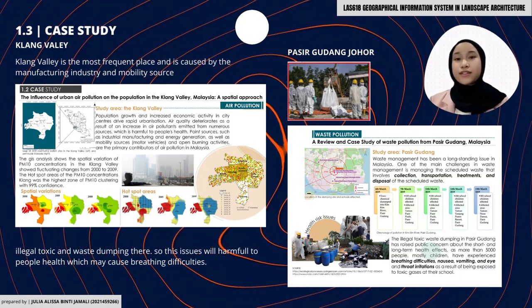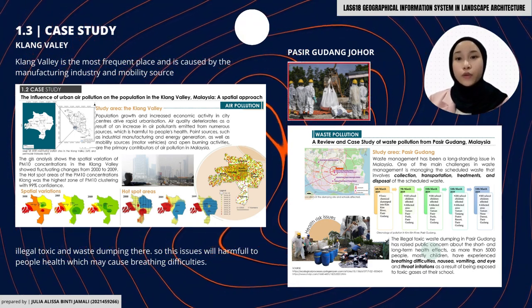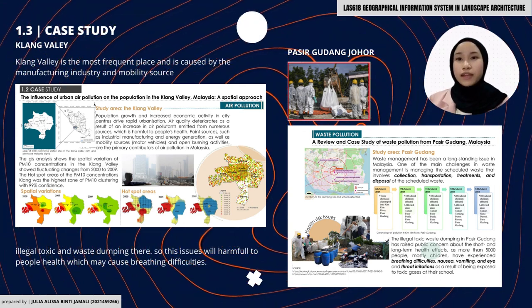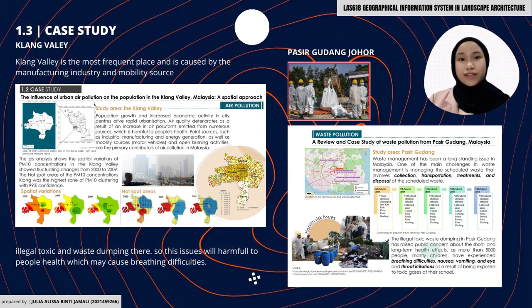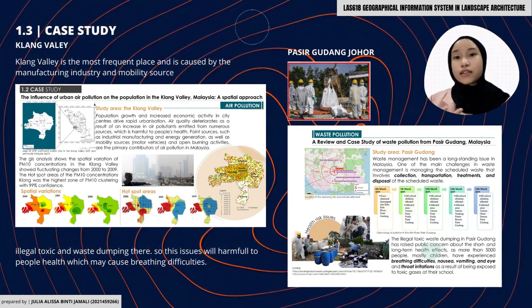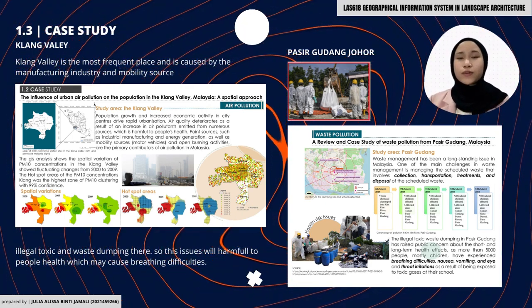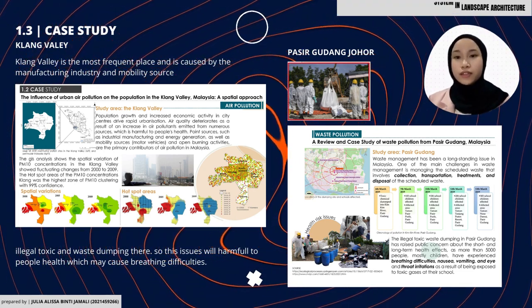For air pollution, the case study area that we chose is the Klang Valley, where it is the most frequent place and is caused by the manufacturing industry and mobility sources. While for waste pollution, the study area that we chose is Pasir Gudang, Johor, where there is illegal toxic waste dumping. This issue is harmful to people's health, which may cause breathing difficulties.